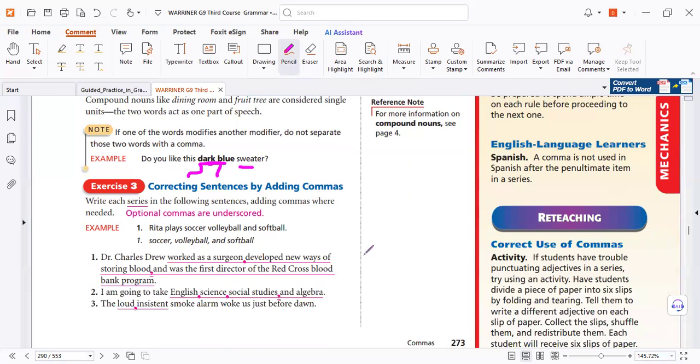Now here, let's read like that. Do we need commas? I must read. Look, Dr. Charles Drew worked, developed, and we have three verbs. So you need a comma before the verb, but don't use a comma before the first verb. Here, from the second, third, fourth, whatever the number. Here again, I am going to take English, science, social studies. Look, compound now. So we don't need punctuation here.